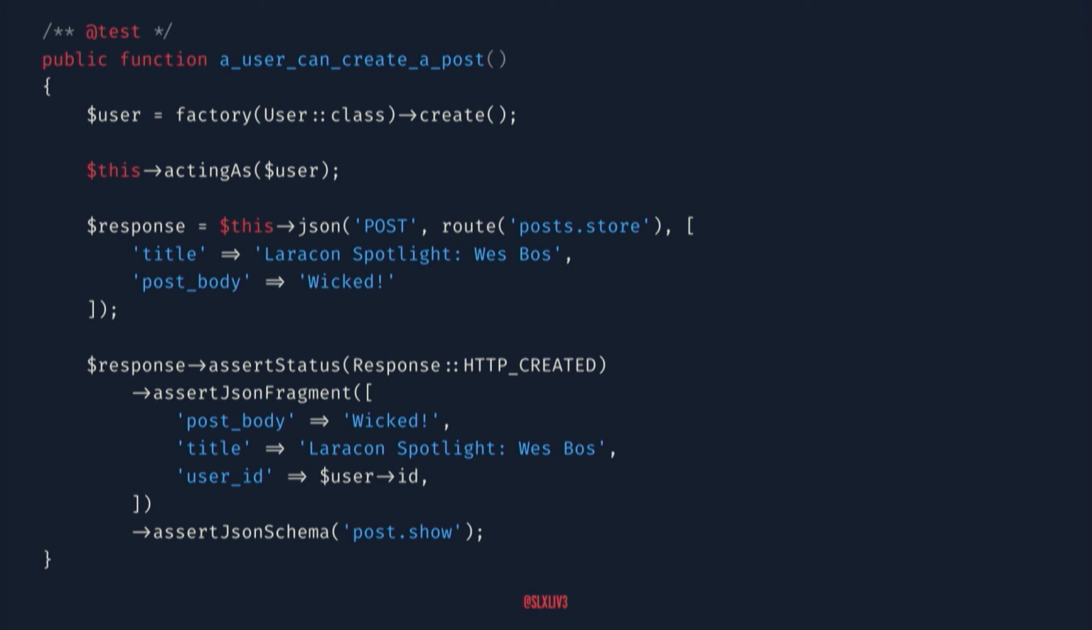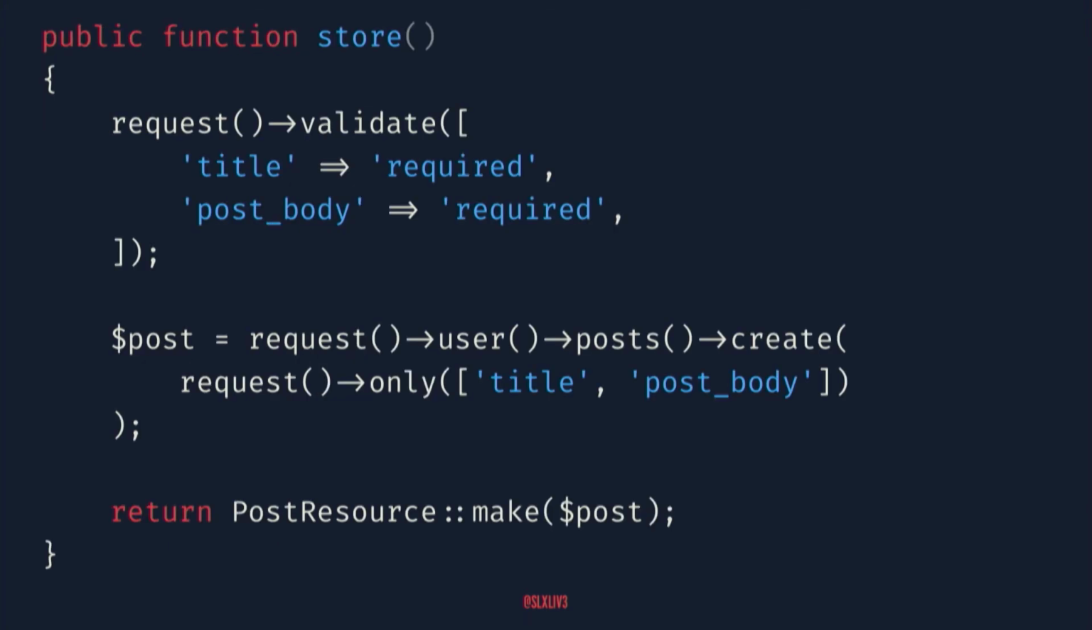So we'll do another test, and we'll drive that out against the creation. We'll do the same thing. We'll assert that fragment, and then we'll make sure that's in accordance with our contract. So we can make that pass again, and we'll use that resource response.